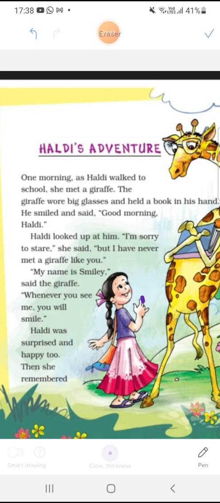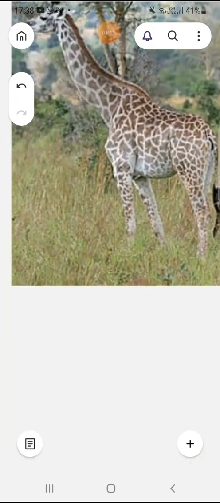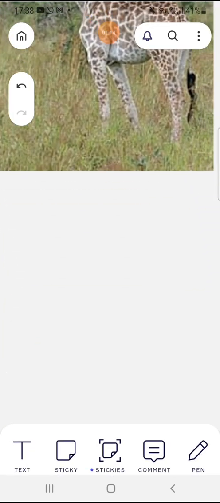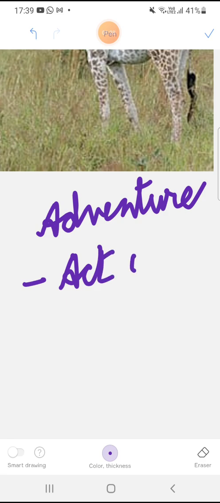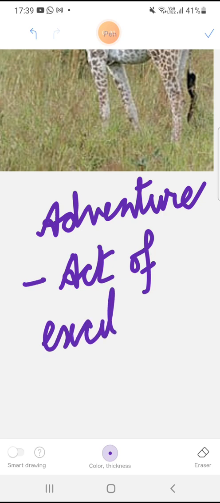Adventure is a new word for you. All of you write down the meaning of this word in your copy. Adventure: an act of excitement, or a new act.